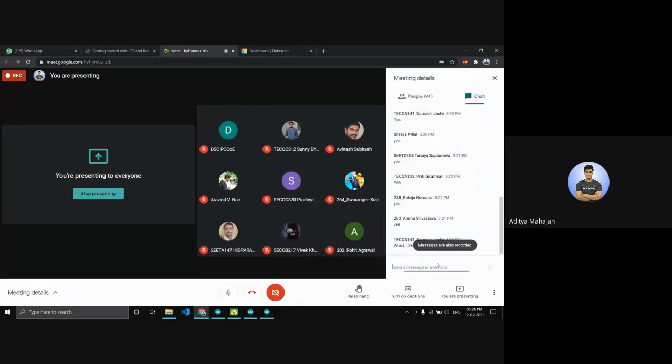Which IDE toolbars? Sorry, Saurabh. IDE toolbars. What do you mean by that?